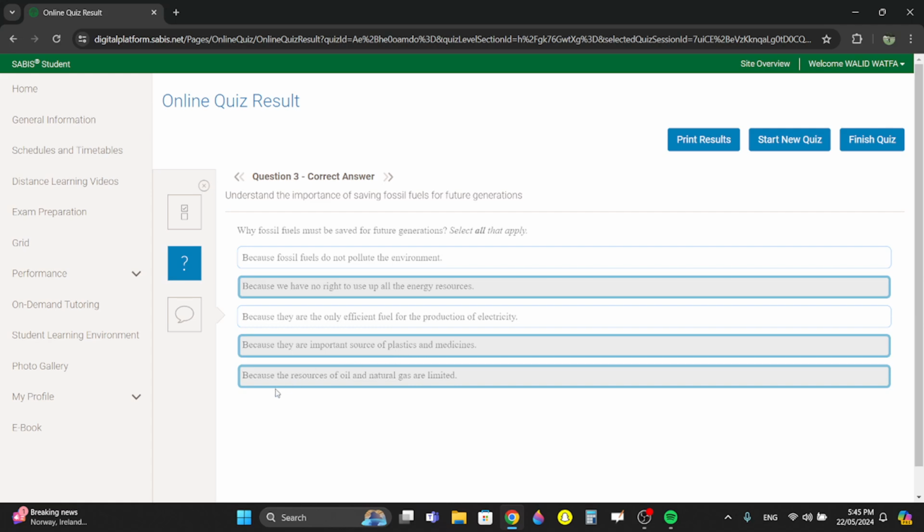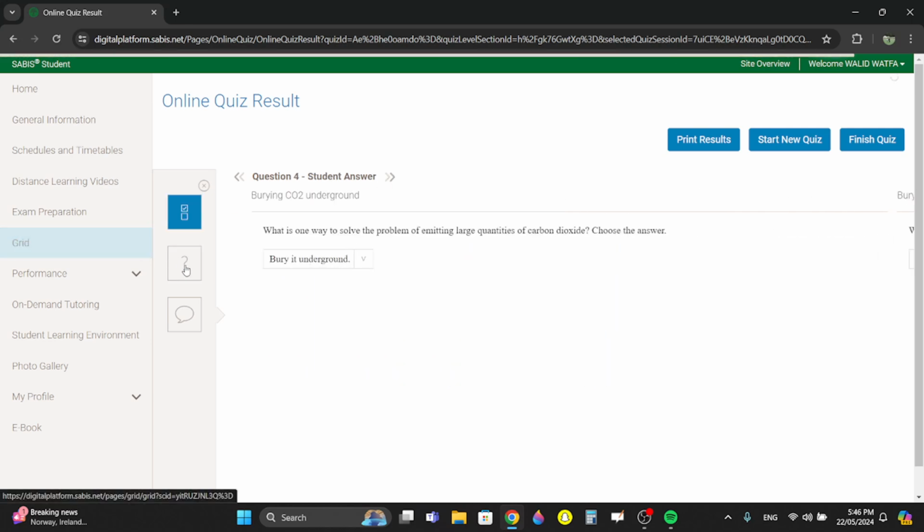Okay, the resources of oil and natural gas are limited. Why do you have to save them? Because they're limited. If you use them all up, you're going to use them all up. They're not unlimited, they're limited. So you have to save some for the future generations. Do they not pollute the environment? Of course, that's wrong. They do pollute the environment. Are they the only efficient fuel for production of electricity? Obviously, that's wrong. There's nuclear, there's solar, there's all those types.